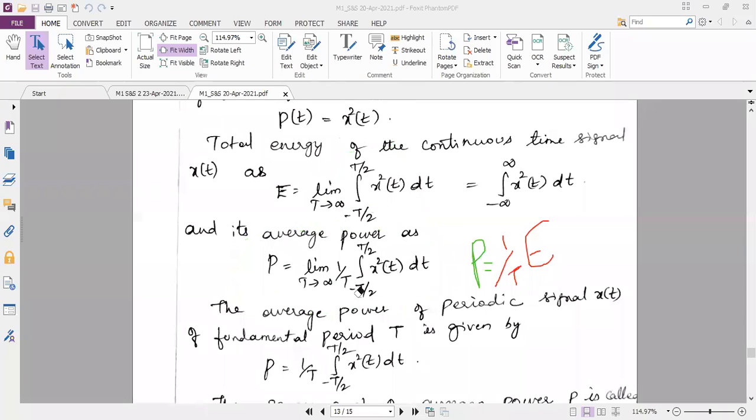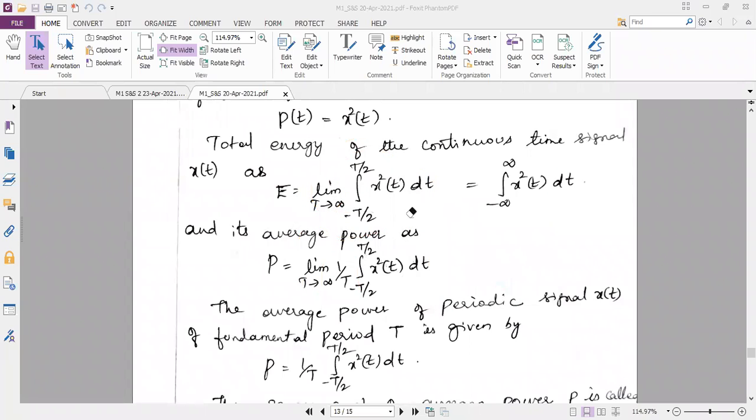Yes, ma'am. In the formula of power, I have just replaced the terms related to energy. So if I replace it like this, then I'll have 1 by T into energy. Since the limit T tends to infinity always, here also T tends to infinity.